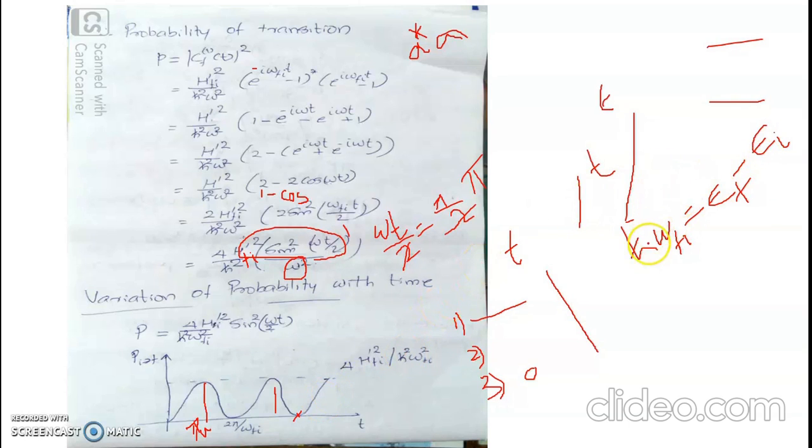Now, how far are these energy differences possible as far as the probability for transition is concerned? For that, we will have to draw a curve between energy difference of transition, or angular frequency difference of transition, along the x-axis and the probability for transition P along the y-axis.